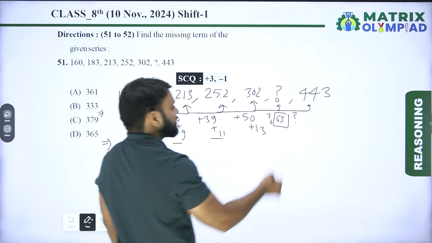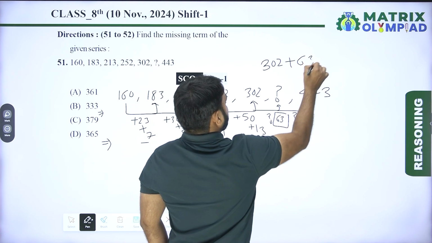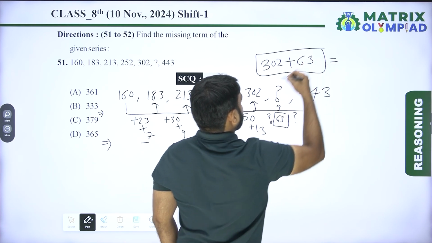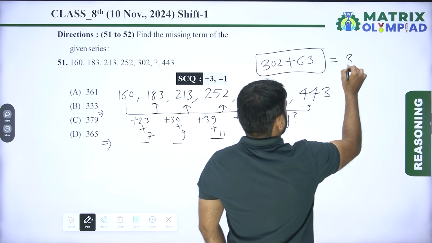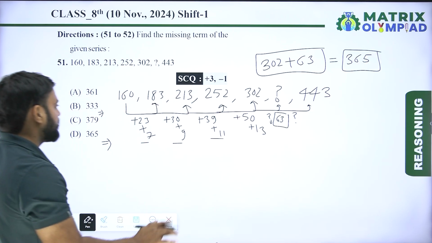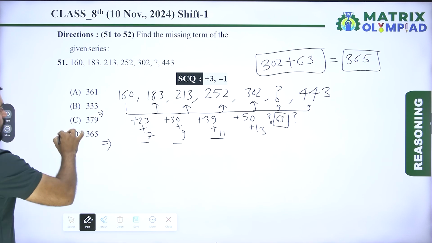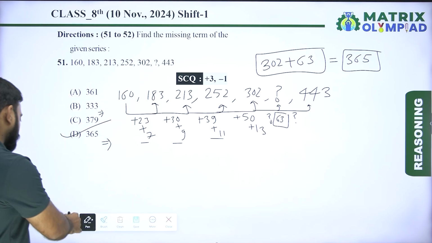So now adding 63 to 302, we get the missing term of the given number series. So 302 plus 63, it means 365. So 365 is the missing term of the given number series. So here option D is the correct answer of this question. Now let's move on to the next question.